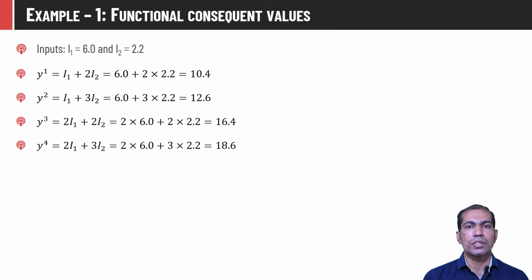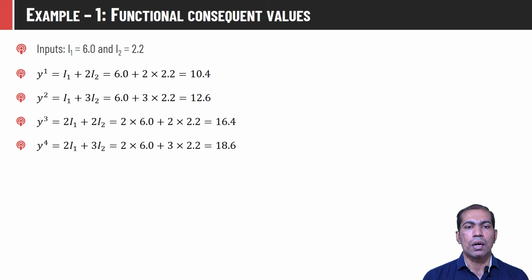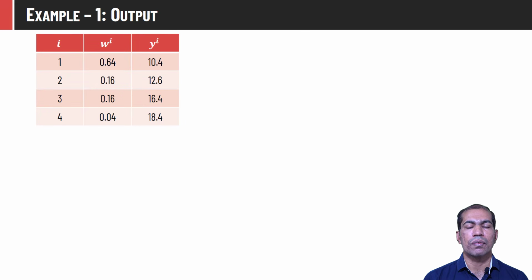The consequent part of rules in Sugeno system is always some linear combination of input parameters. So assume that these equations are given to compute the output parameters yi's. By putting appropriate values of I1 and I2 in all these four equations, we will get different yi's. So this is the summary of wi and yi we have computed from the previous two slides.